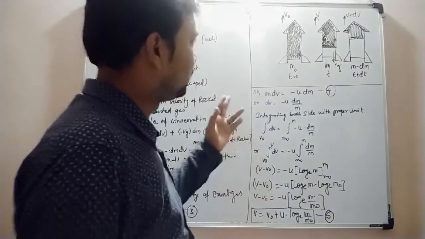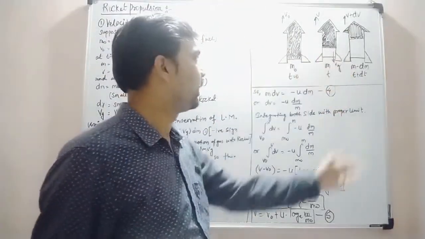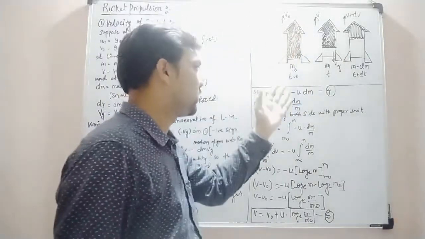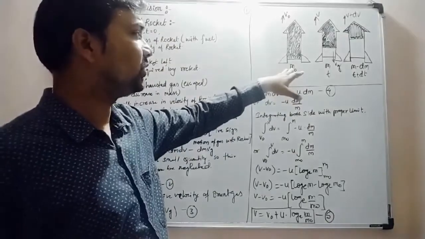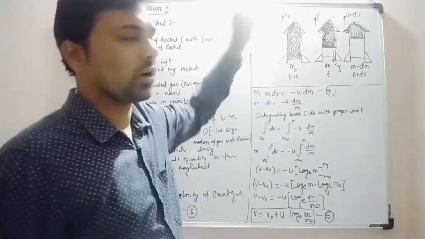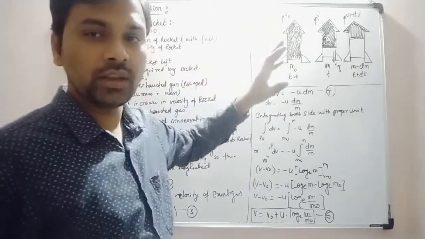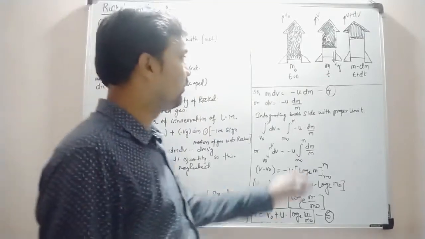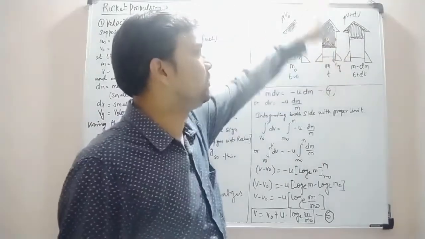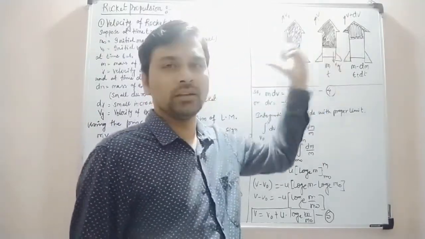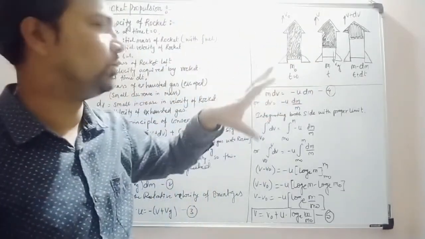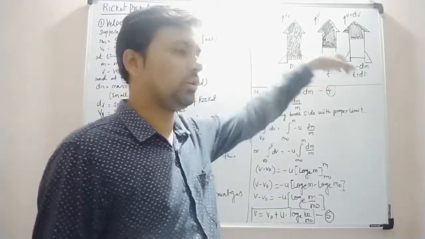So I have drawn three rockets. You have seen my three rockets over there. In the first rocket, it is shown that the rocket is completely filled with the gas. So the initial mass of the rocket is m naught, and the initial velocity of the rocket I have taken as v naught, at time t equals 0. When I take the time as t, the rocket will start to move with velocity v. There is a change in the mass: the mass of the entire rocket, meaning rocket plus fuel, changes from m naught to m.